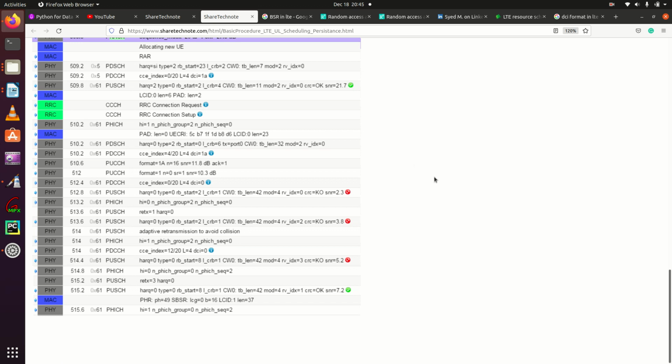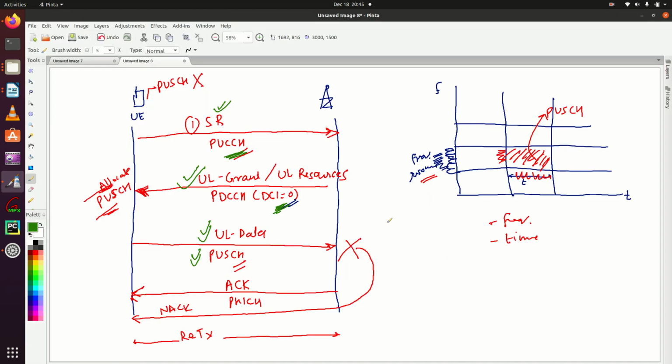I am going to close this lecture here. In the next lecture we will see how these PUCCH resources for SR are allocated by eNodeB. We will also discuss the PUCCH format, and BSR as well. Thank you.